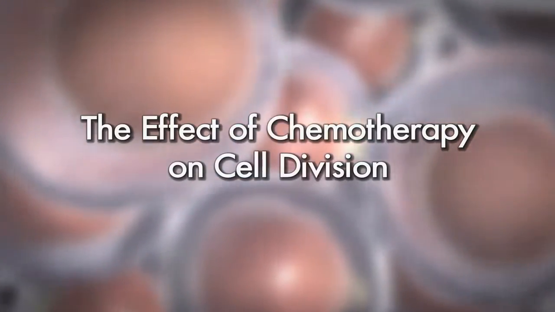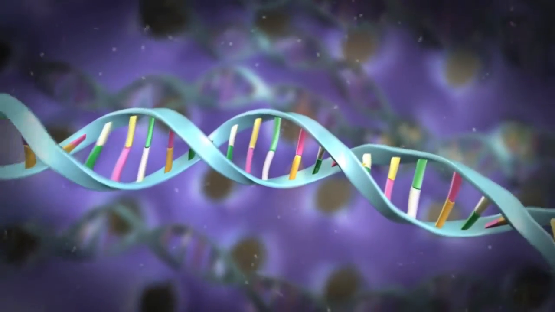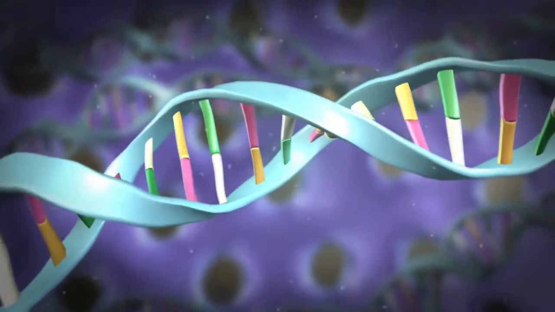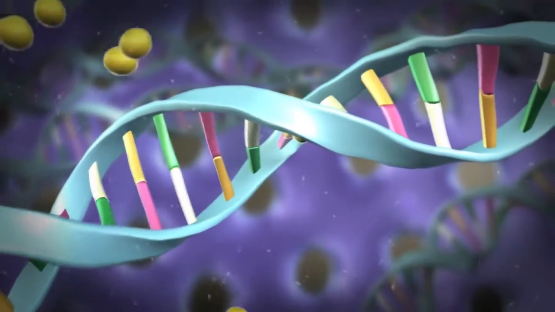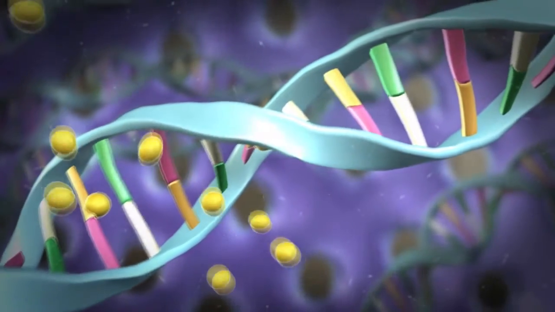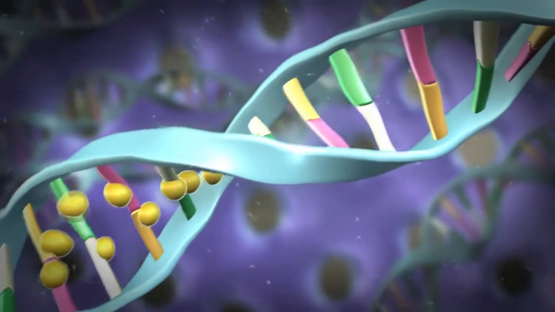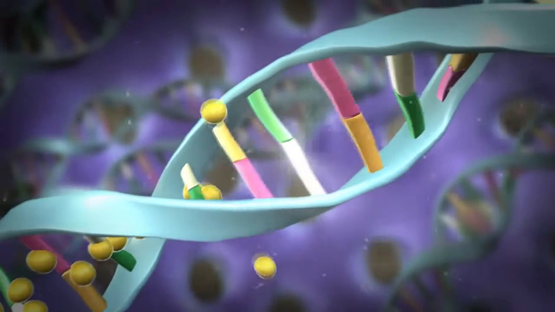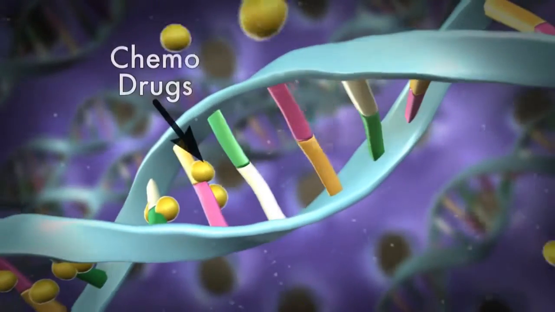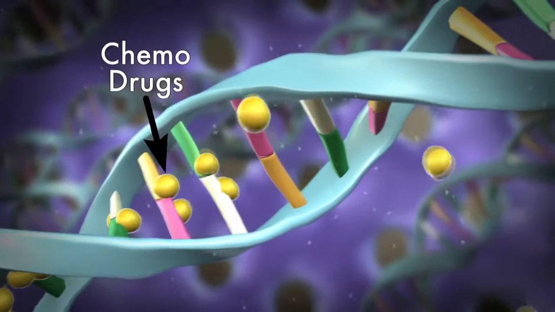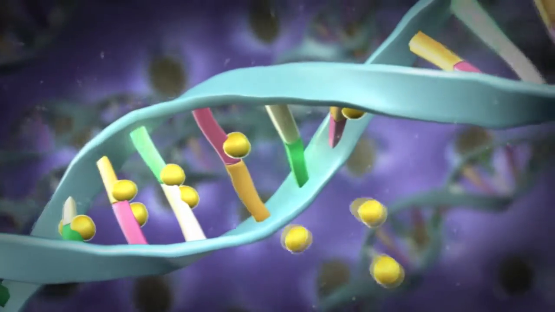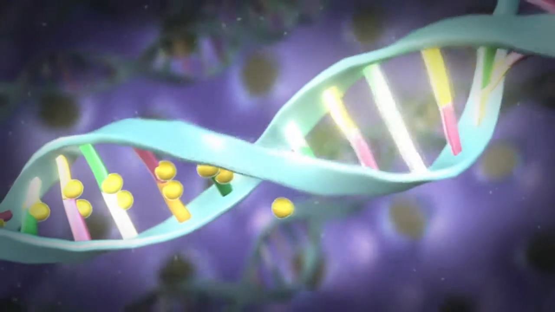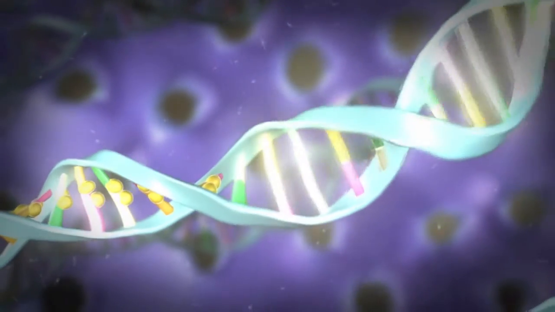In normal cells, there are checkpoints at every stage of this process to make sure that cells grow and divide in a regulated way. In cancer cells, these checkpoints are broken, and cancer cells grow out of control. Chemotherapy drugs act in many different ways to disrupt cell division. Some chemotherapy drugs can act on resting cells as well as actively dividing cells. Other chemo drugs can act on cells only during specific stages of the cell cycle.